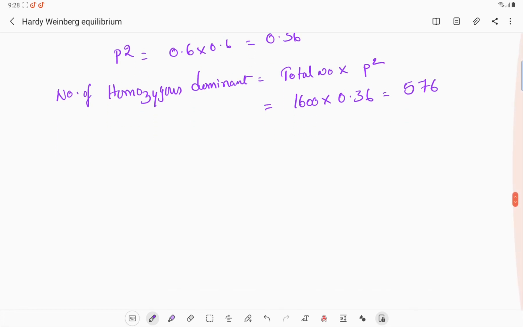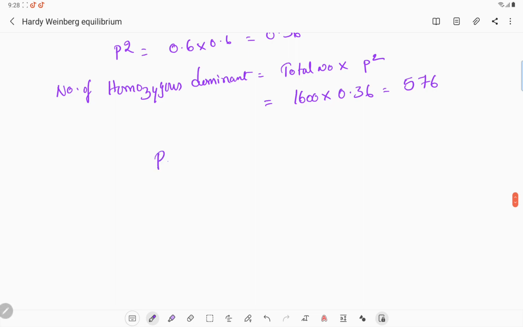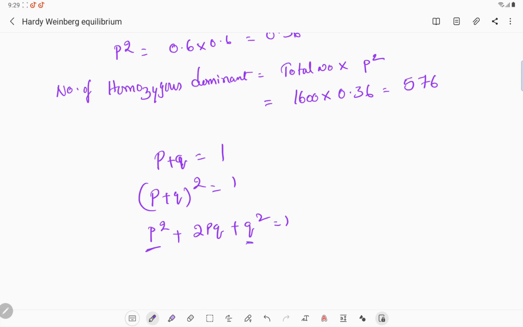So here we have to go for one formula I am giving: P plus Q equal to 1. P is allele. P plus Q whole square equal to 1. That means p square plus 2pq plus q square equal to 1. P square means dominant genotypic frequency, 2pq heterozygous genotypic frequency, P means dominant allelic frequency, Q means recessive allelic frequency. Like that you have to calculate.